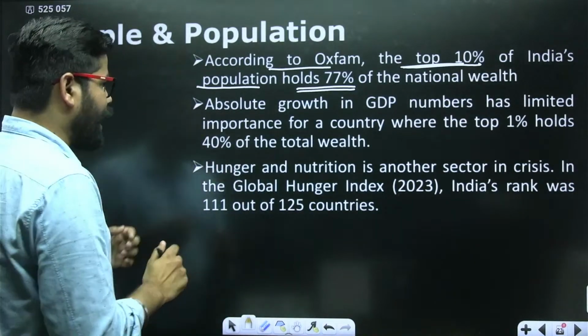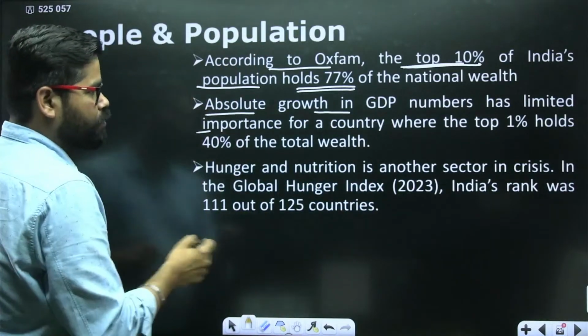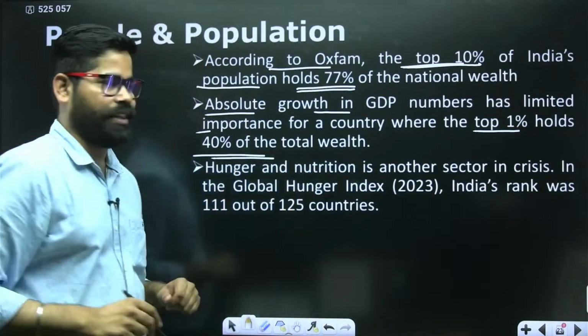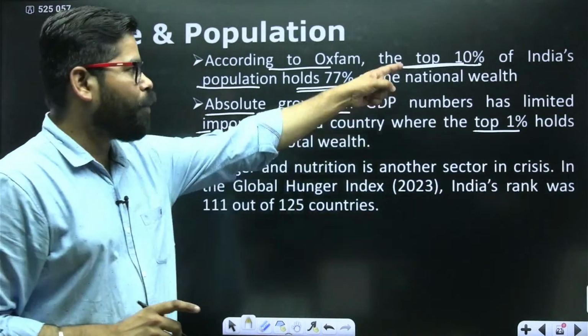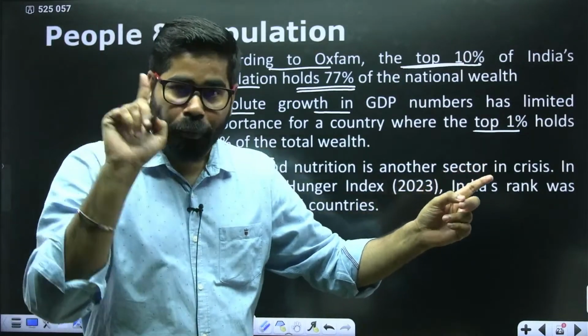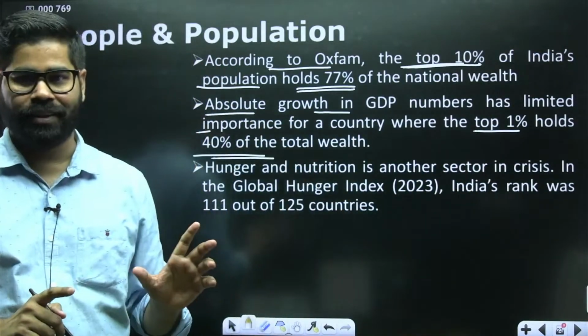At the same time, absolute growth in GDP has limited importance, where the top 1% holds 40% of the total wealth. Now, the top 10% is having 77%, but even in that, the top 1% are having 40% of the wealth.